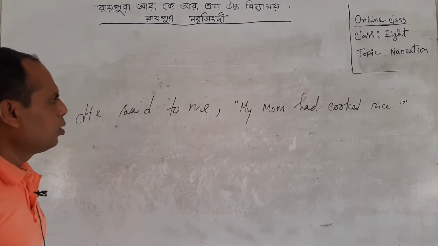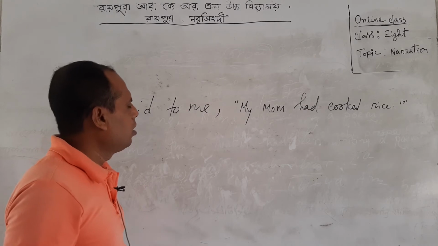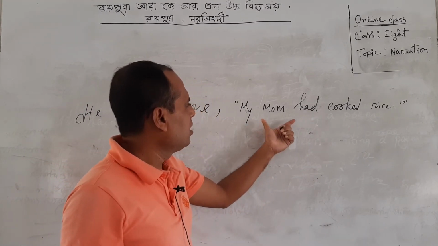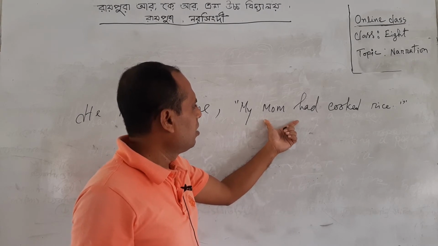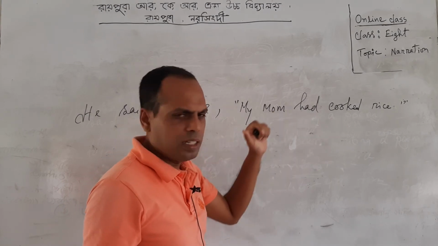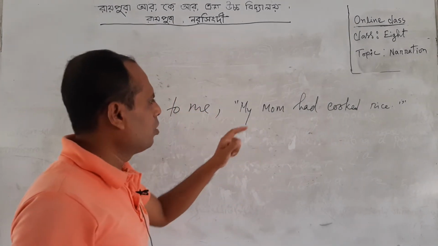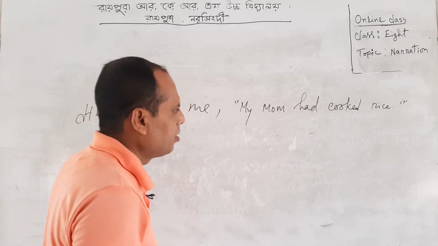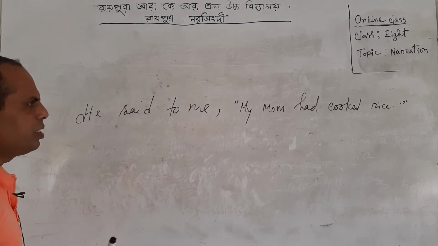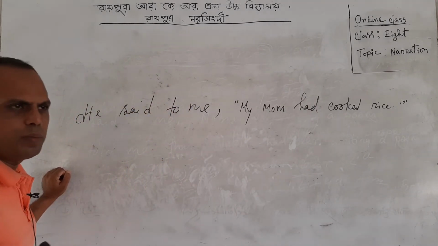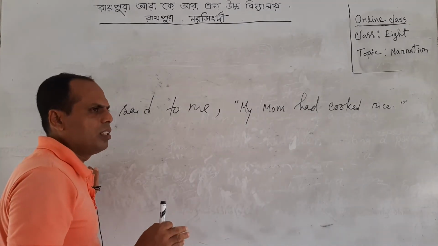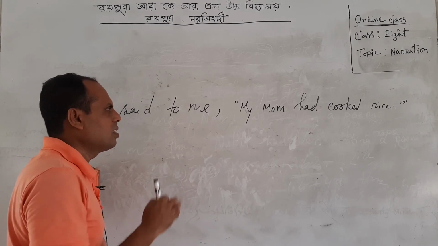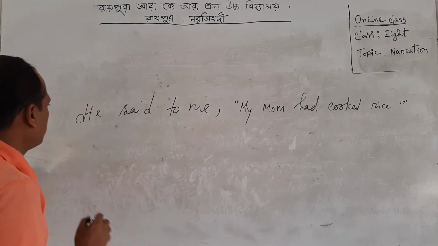Now, dear learners, look at the example. Here I have written, my mom had cooked rice. That means it is an example of past perfect tense. So as it is a past perfect tense, when we change it into indirect speech, there will be no change of tense. Just we will change the person and number.